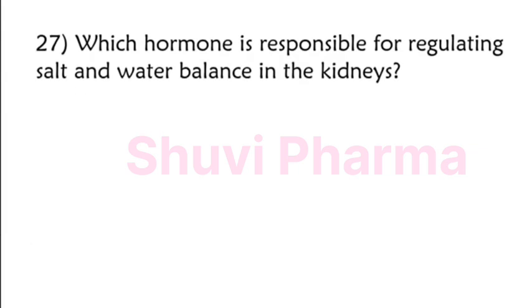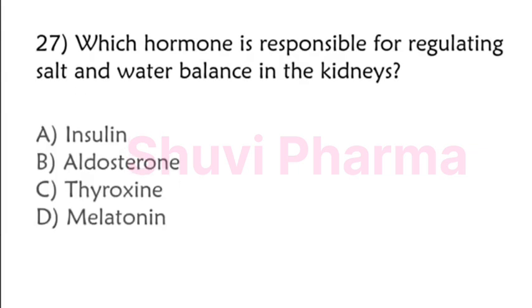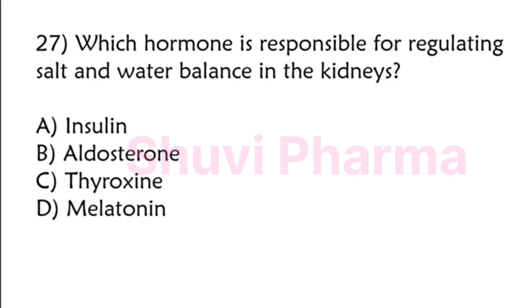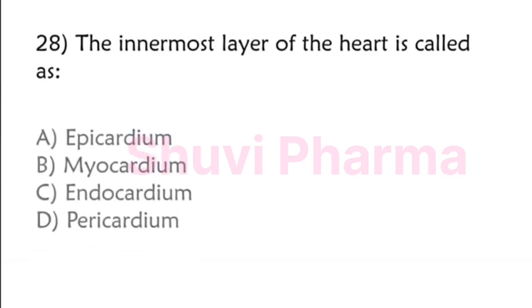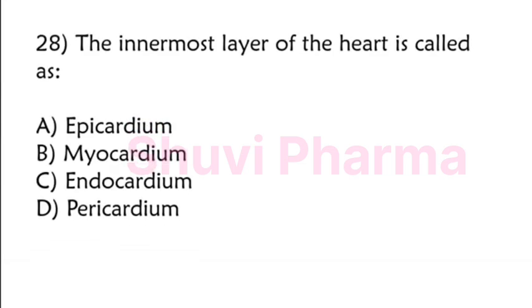Which hormone is responsible for regulating salt and water balance in the kidneys? Insulin, aldosterone, thyroxine, melatonin. The correct answer is option B, aldosterone. The innermost layer of the heart is called epicardium, myocardium, endocardium, pericardium. The correct answer is option C, endocardium.